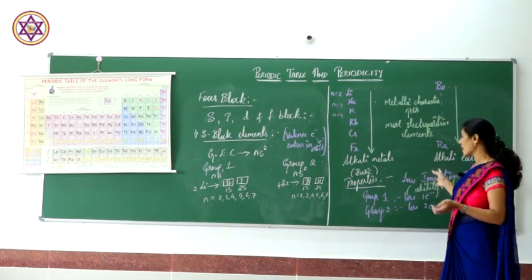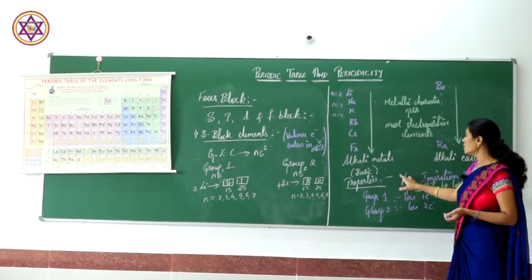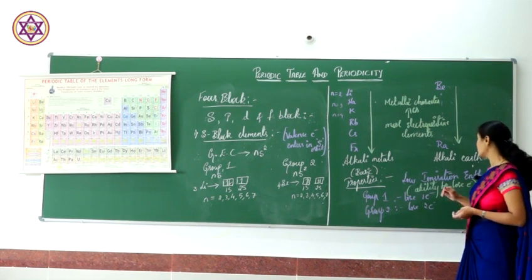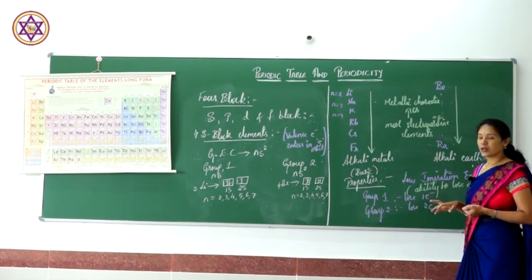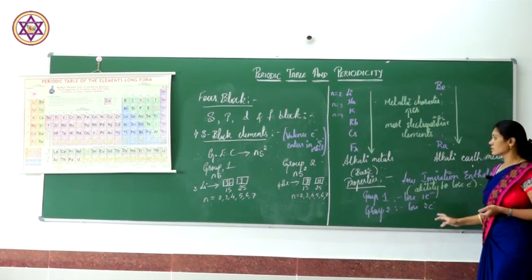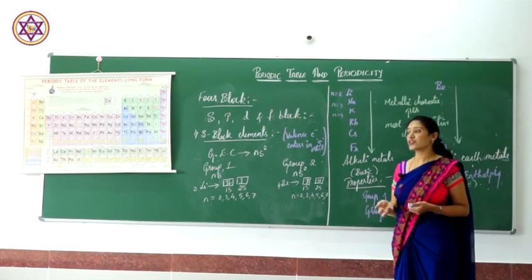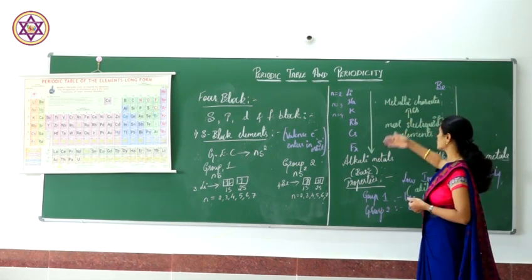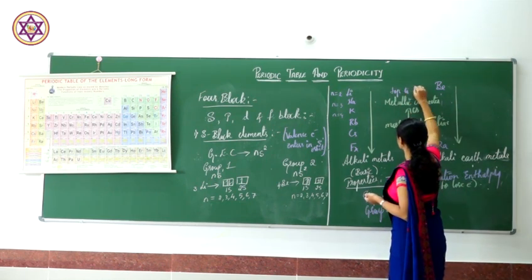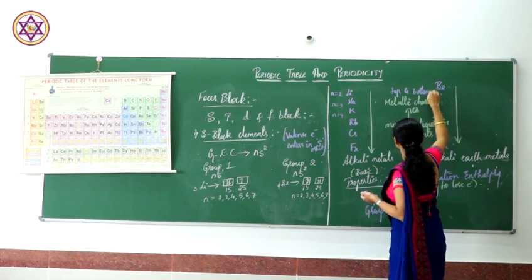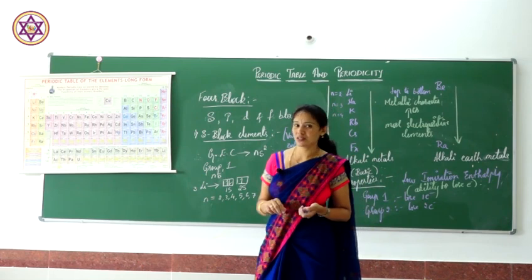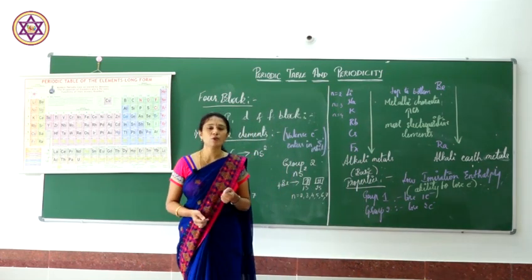Coming to the properties, both have the same properties, that is, a low ionization enthalpy. Their enthalpy is very low, which means they have the ability to lose an electron. Here group 1 loses 1 electron, group 2 loses 2 electrons. Since they have lower ionization enthalpies, their metallic character increases as we move from top to bottom. Also most of them are electropositive metals.